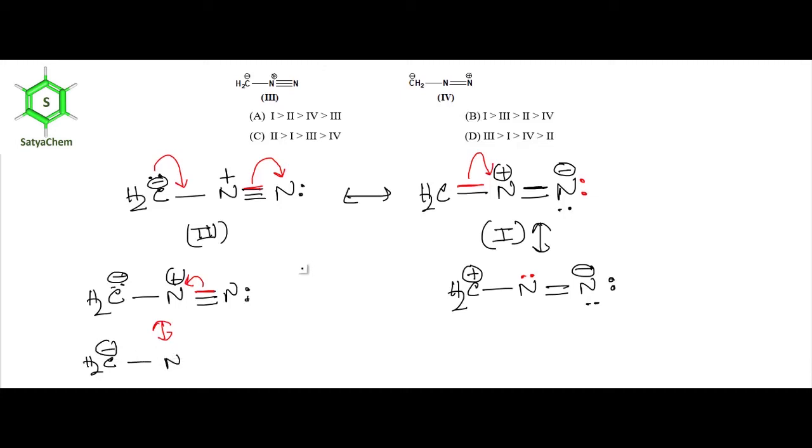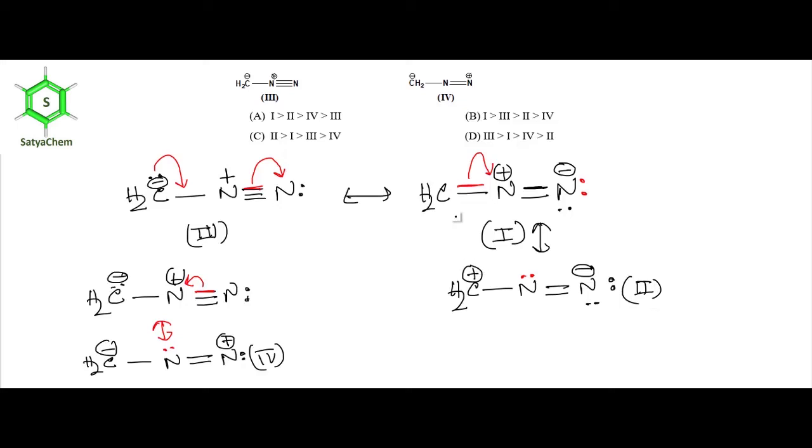Now there will be one non-bonded electron on nitrogen because this pi bond breaks. And the number of bonds arising from this terminal nitrogen is 2, so we need to put a positive charge on the terminal nitrogen. So according to the question, this is structure 4 and this is structure 2.